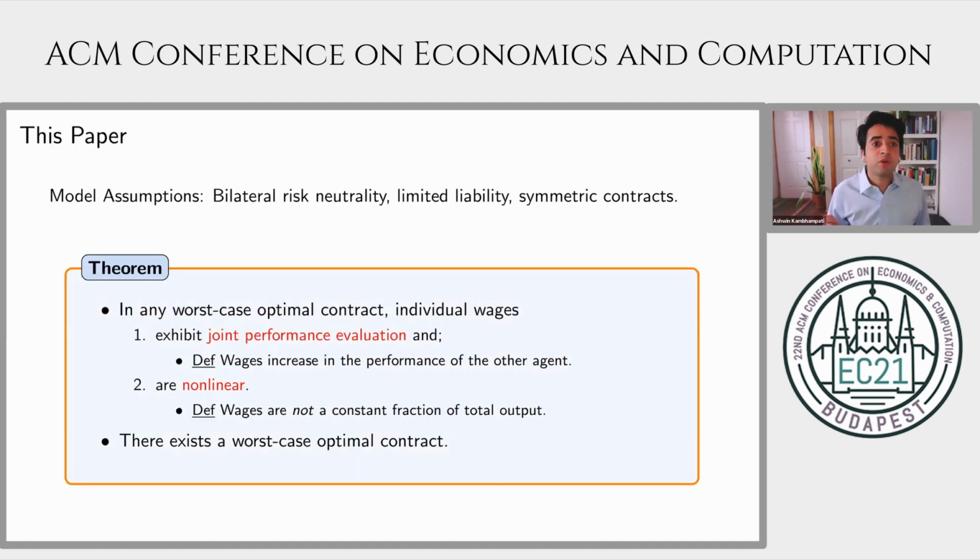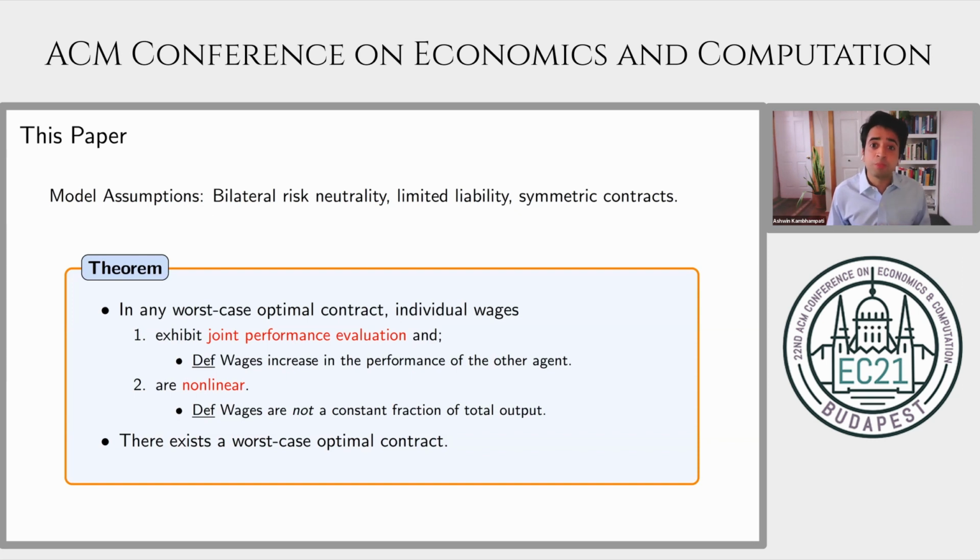This paper has exactly one theorem, and it's given in this slide. Basically, in a model very similar to the infographic I displayed, in which all parties are risk neutral, the agents are protected by limited liability, and the principal is constrained to use symmetric contracts, or contracts that respect equal treatment of equals, I'll prove that in any worst case optimal contract, individual wages possess two important properties.